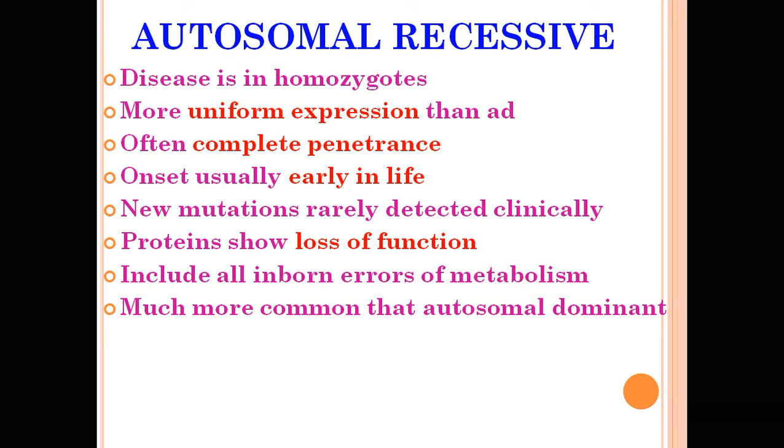Now the autosomal recessive disease. Autosomal recessive diseases are those diseases that develop in the homozygous state. So there will be a more uniform expression than autosomal dominant disease. Often there is complete penetrance, plus onset is usually early in life. So the child presents with the disease. New mutation is rarely detected clinically, and the protein shows loss of function. They include all inborn errors of metabolism, and it is much more common than the autosomal dominant disease.